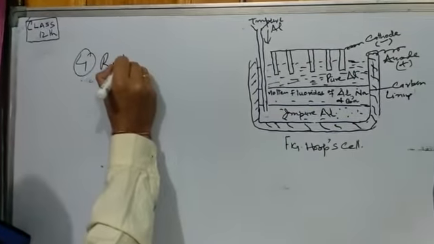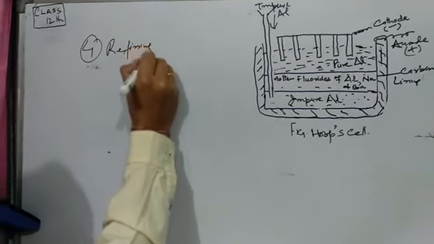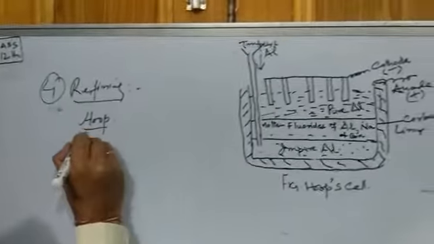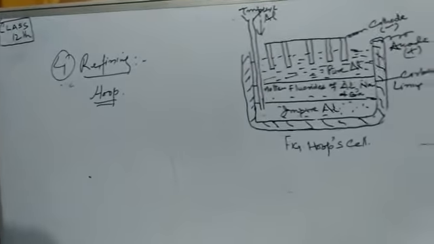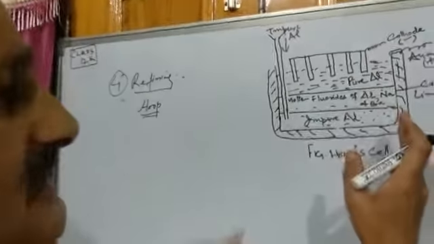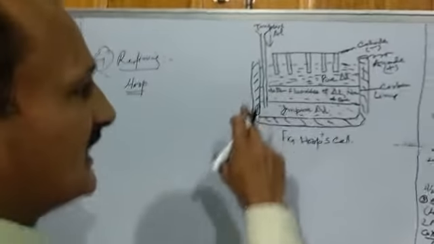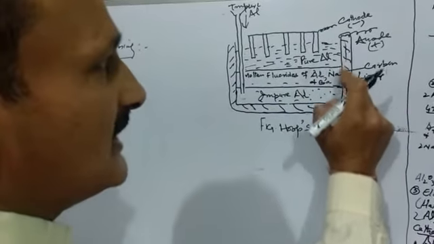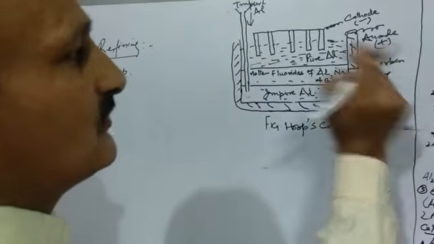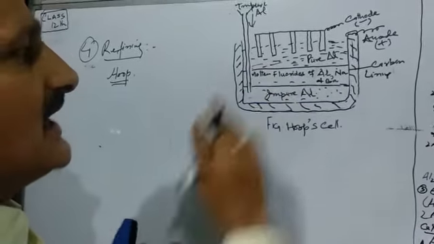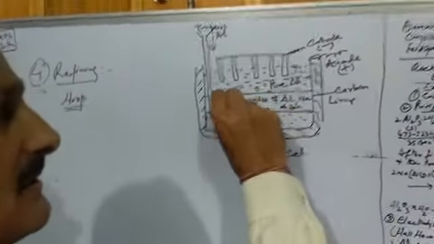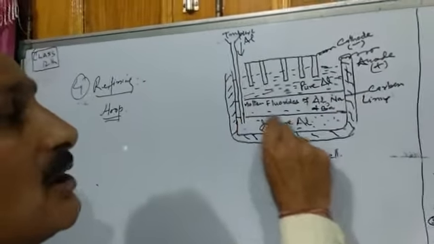Refining is done by electrolytic method again, and this refining was carried out by a scientist whose name was Hoope. He designed a cell known as the Hoope cell, and that Hoope cell is here. I have designed it here. Just see, this is the cell, this is an iron tank. Inside we have a carbon lining again. This carbon lining acts as anode, that is the positive electrode. And now this tank has 3 layers or 3 compartments: the top compartment, the middle compartment, and the bottom compartment.